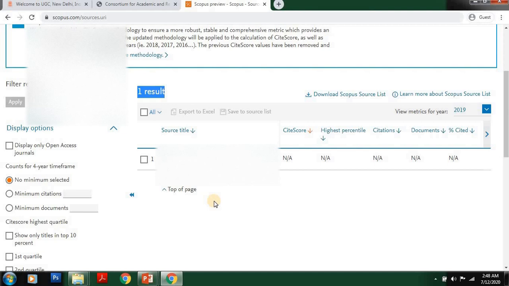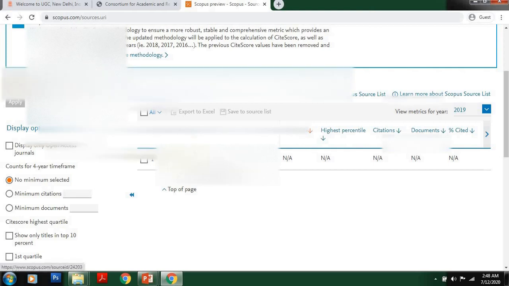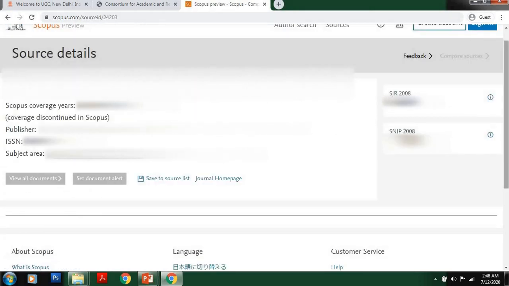Now we have to verify whether the particular journal is actively indexed in Scopus or not. So just click the journal title. The journal name will be here. You just click it. See here, once again I don't want to reveal any details of the particular journal, so I have made it blur, but I'll explain what will be available here. The first one will be the journal name. Next one, Scopus coverage years, from which year to which year it is given. See here the important thing, the third line: coverage discontinued in Scopus.